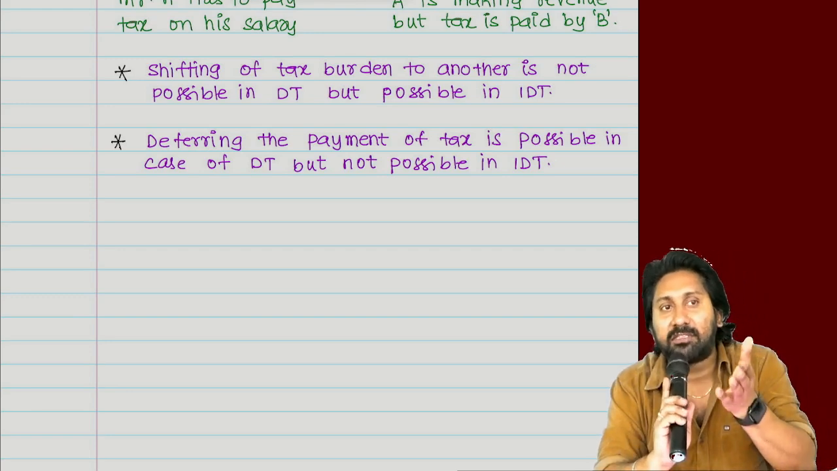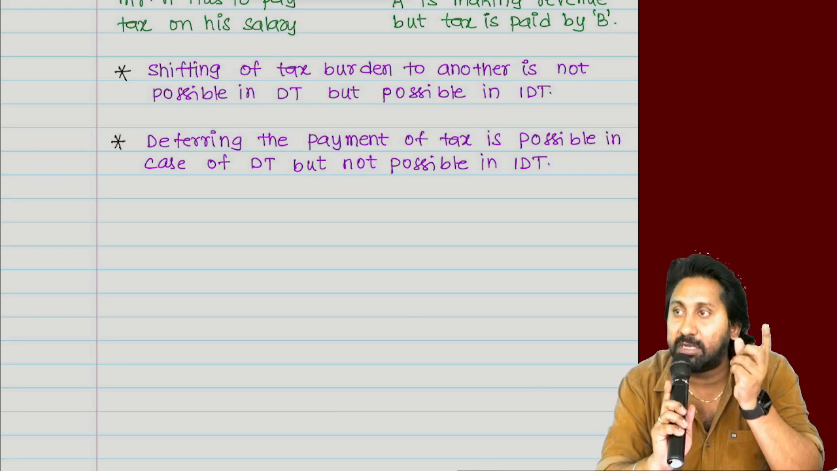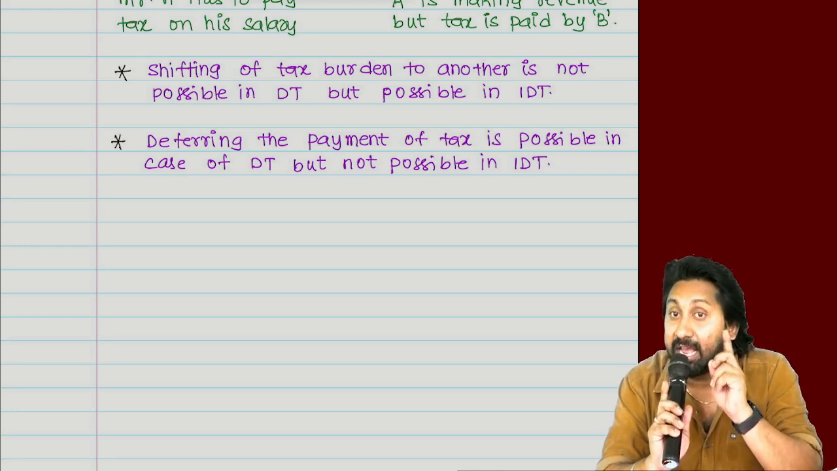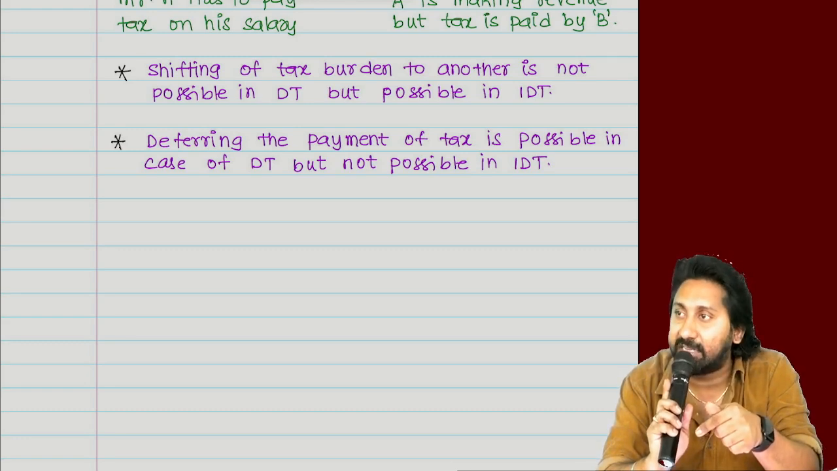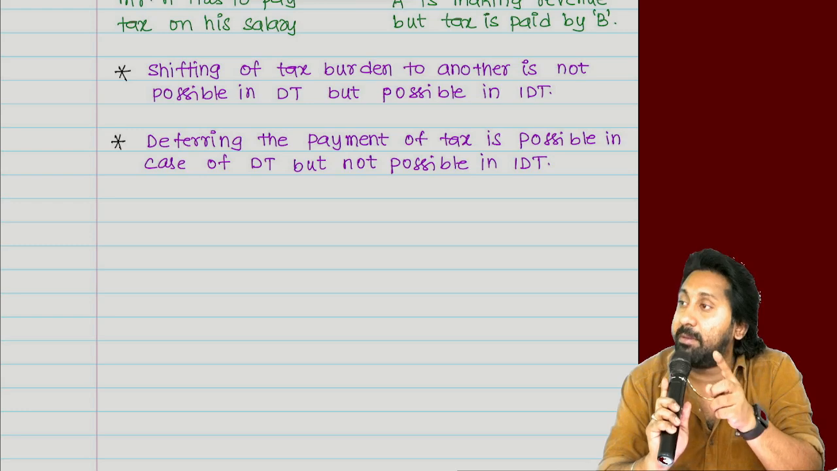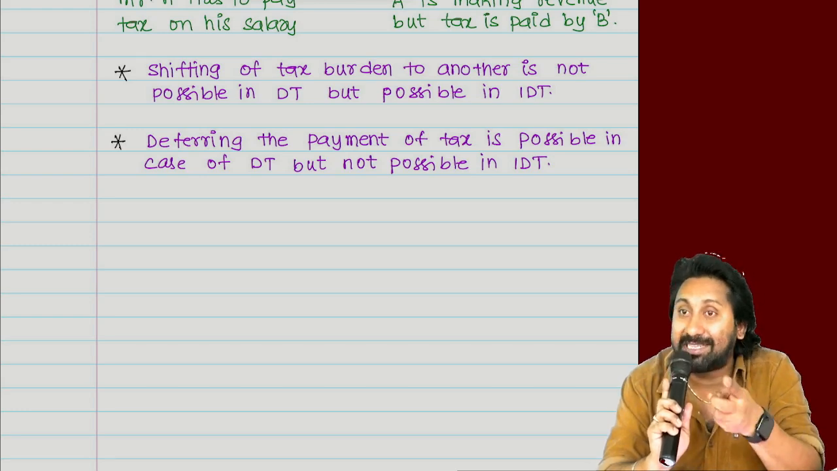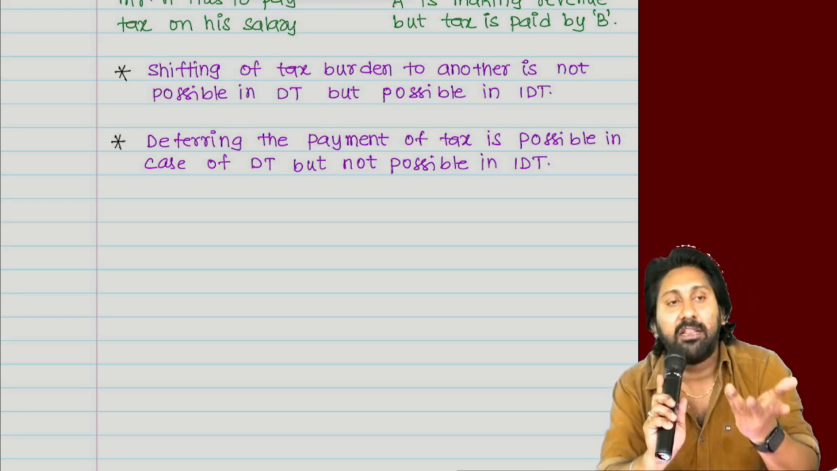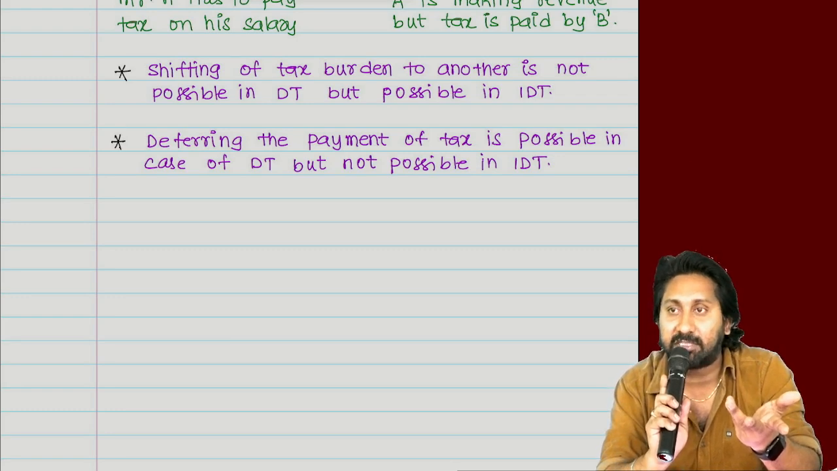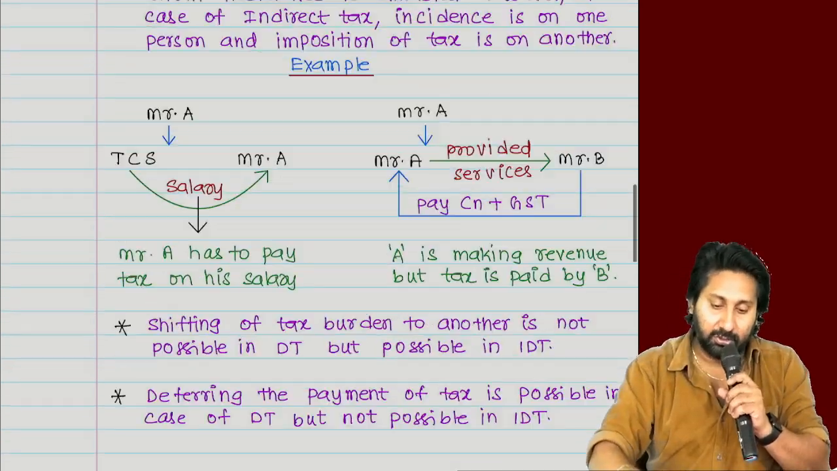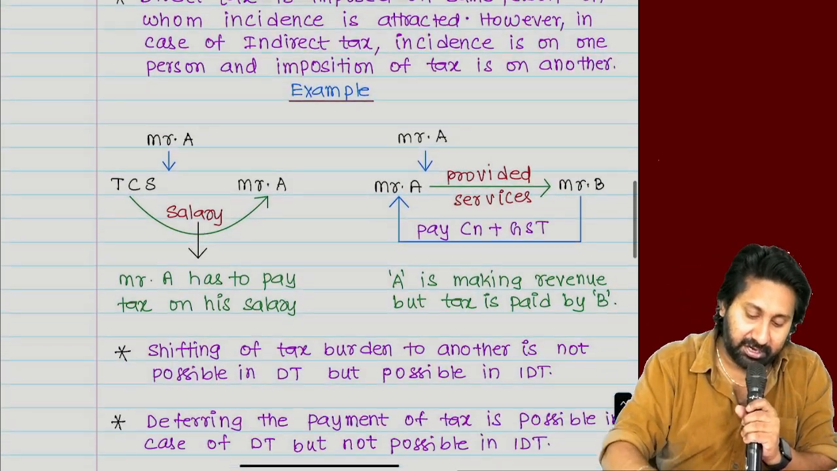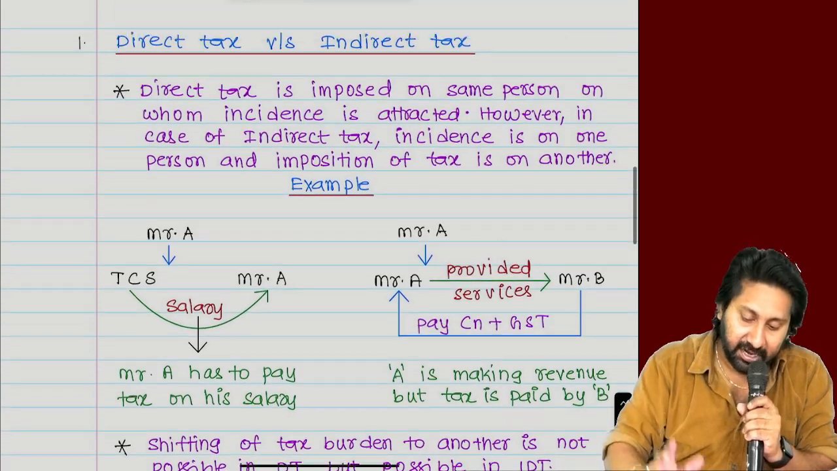Because in income tax, what will happen? Income is earned in the previous year, tax is paid in the assessment year. But in case of indirect taxes, what will happen? Tax will be paid at the time of purchase, sale or providing of services. There is no concept of escaping the payment of taxes and deferring it. Clear, everyone? That's it. So these are all the differences between direct tax and indirect tax.